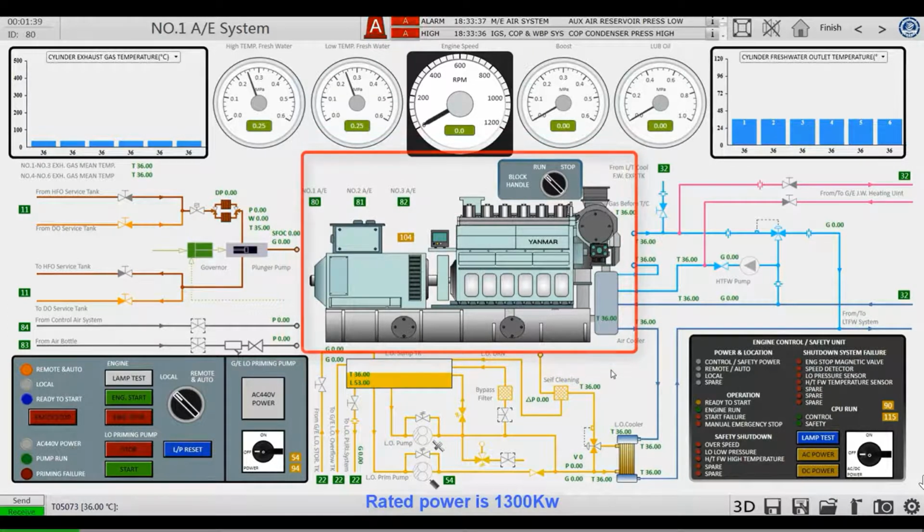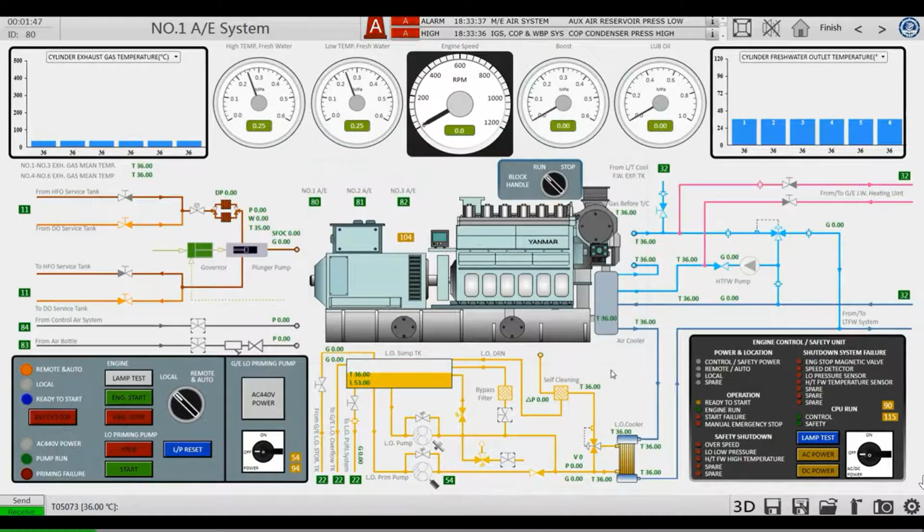Rated power is 1,300 kilowatts. Rated speed is 900 revolutions per minute. The diesel engine has a stop handle on top. This is represented by a knob. Emergency shutdown of diesel generators is possible here. Under normal circumstances, this knob should be set at run. If it is set at stop, the rack of the high-pressure pump will be limited to 0. The diesel engine won't start.